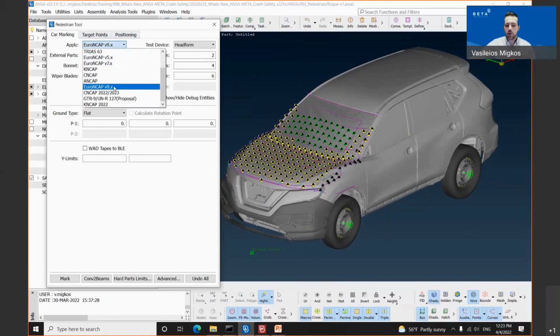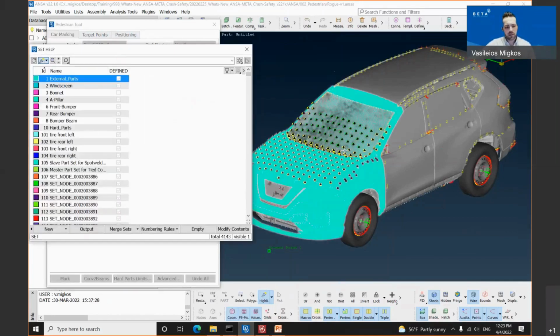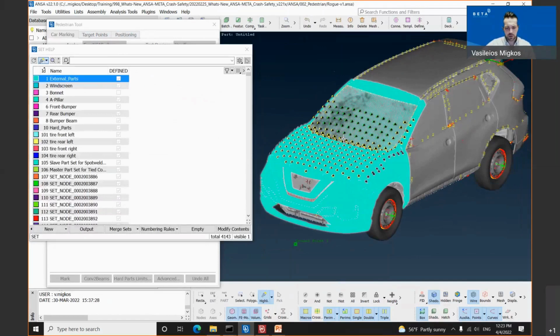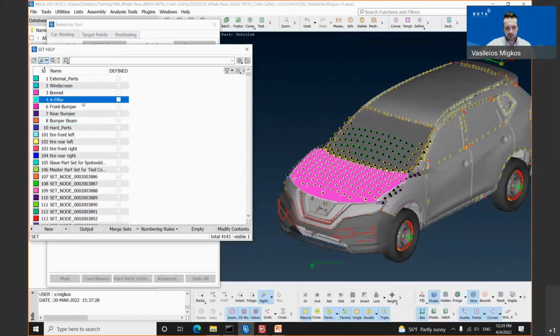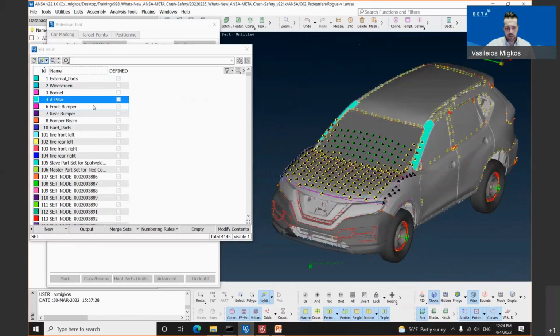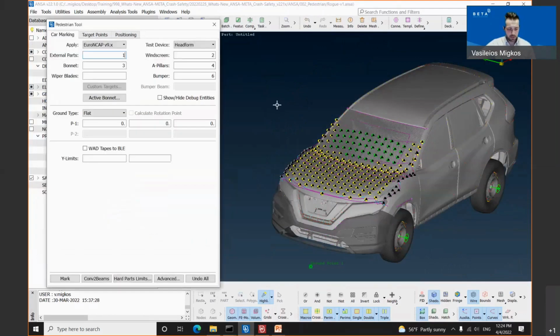I have selected the Euro NCAP in order to create the target points, which you see now inside the model window. In order to proceed, the user needs to define also the empty fields for the external part, windscreen, bonnet, and A-pillars. Let's inspect these sets. We have the external parts, the windscreen, the bonnet, the A-pillar both, as well as the front bumper, in order to mark according to the new protocol, which is the Euro NCAP version 9.